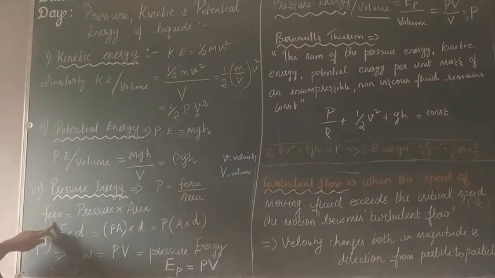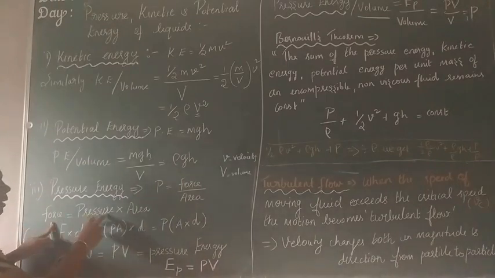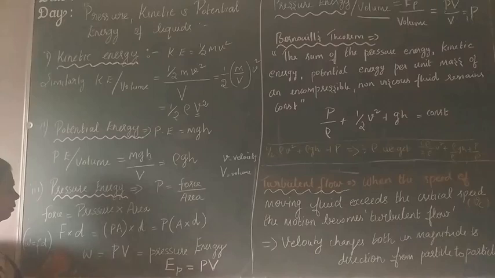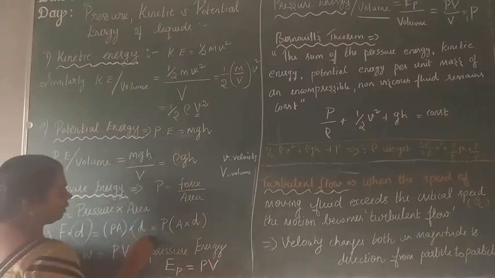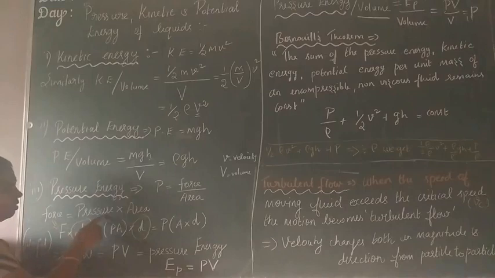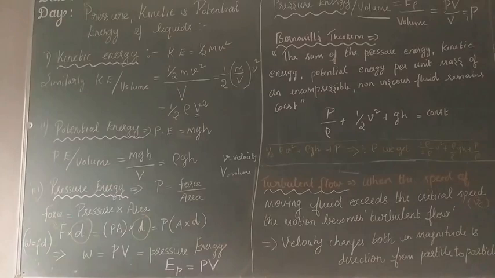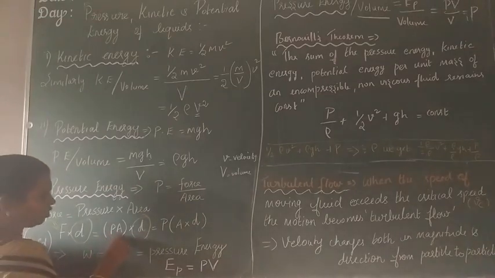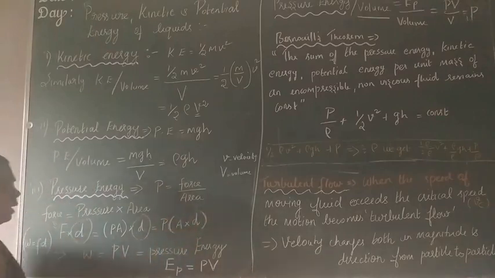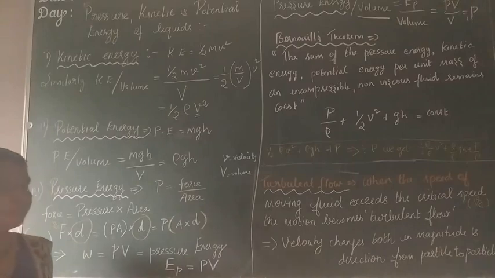What is this pressure into area? I am multiplying by displacement on both sides. So force into displacement is equal to P A into D. Take the P, the pressure term, and A into D: A means area, D means distance, so area into length.